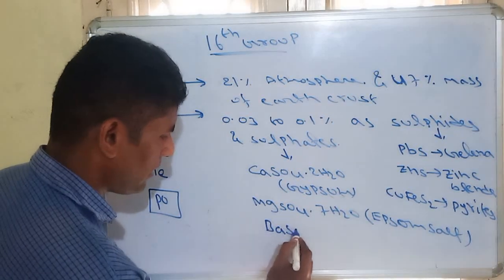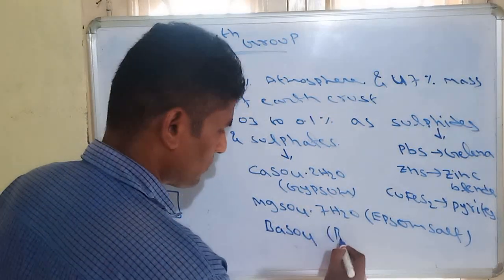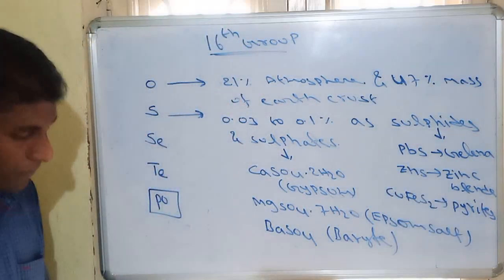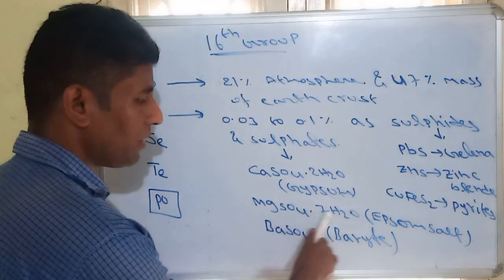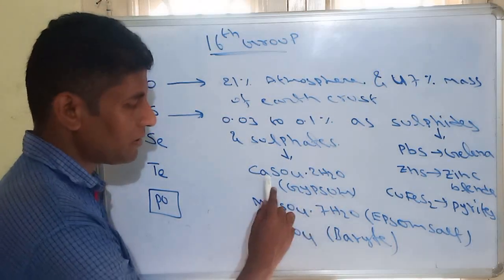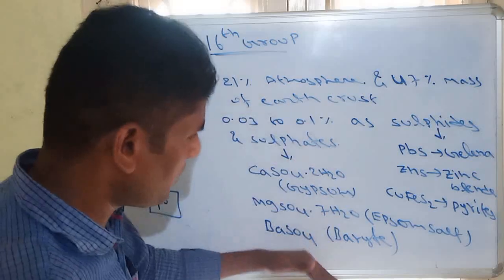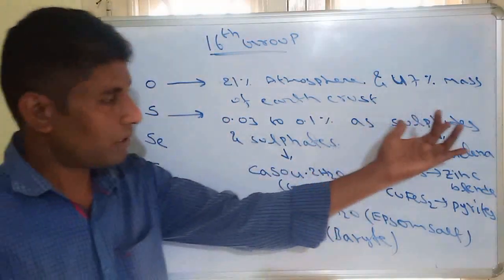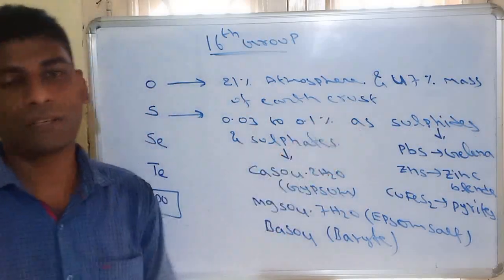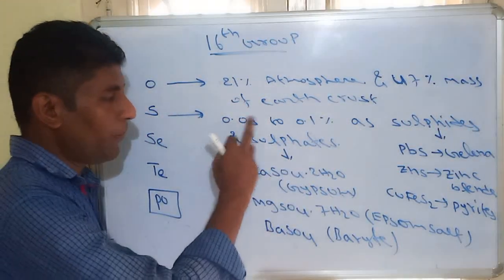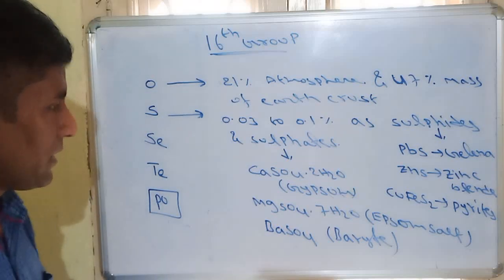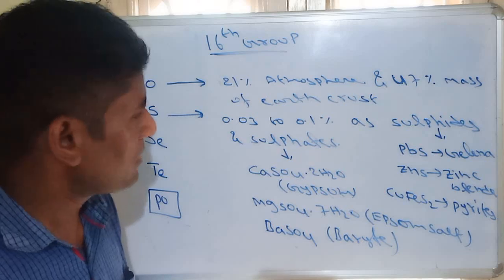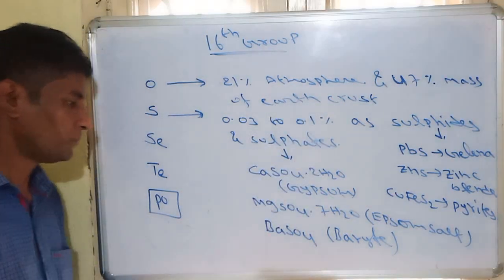Similarly, barium sulfate is called barite. Epsom salt is magnesium sulfate 7H2O. Gypsum is CaSO4.2H2O. All these are sulfates and sulfides. So sulfur exists in the form of either sulfides or sulfates in the earth crust, and it constitutes 0.03 to 0.1%. Oxygen is 21% in the atmosphere and 47% of the mass of the earth crust.